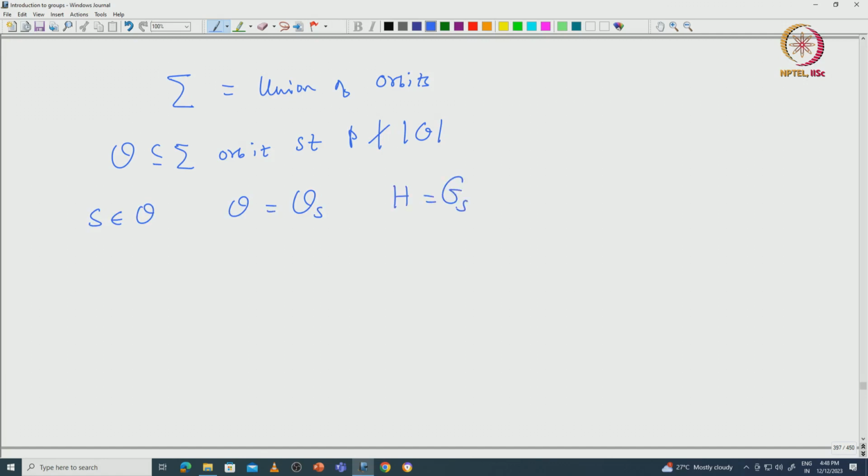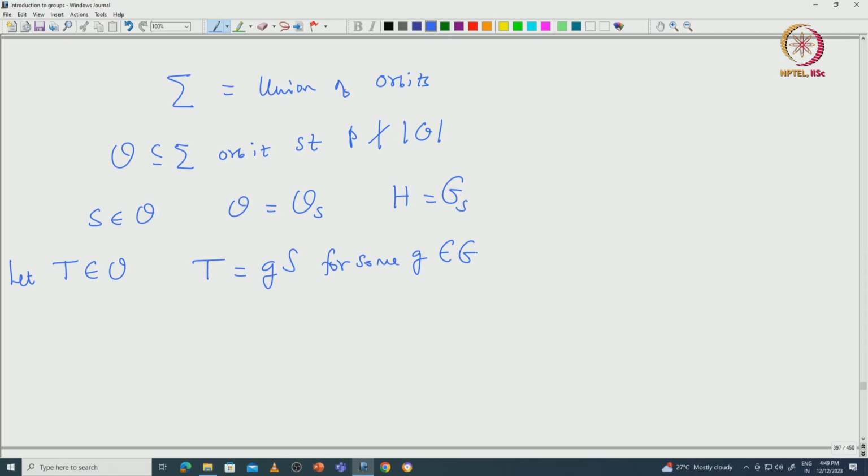Now if you take some other t inside your orbit, let us see what happens. You can see that this t is going to be some gS for some g in capital G.